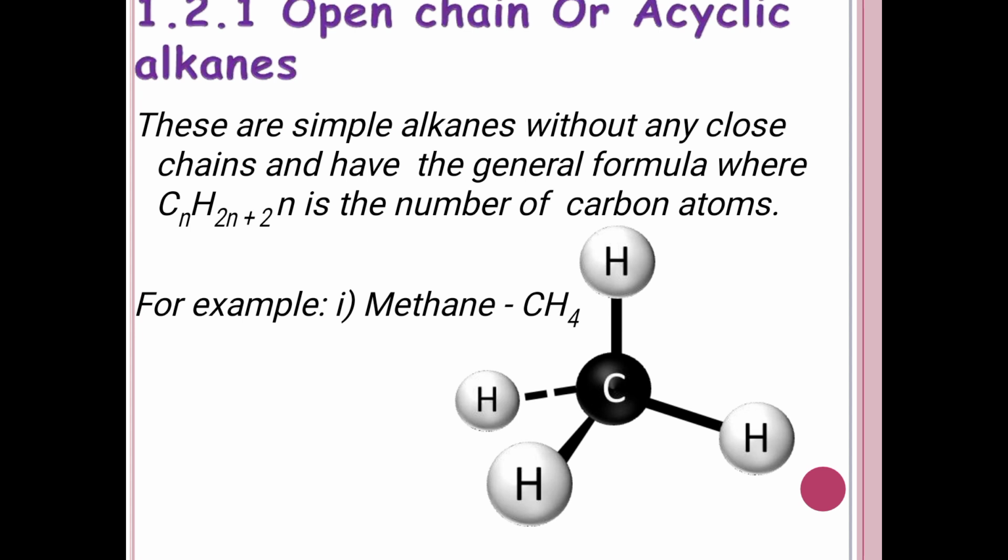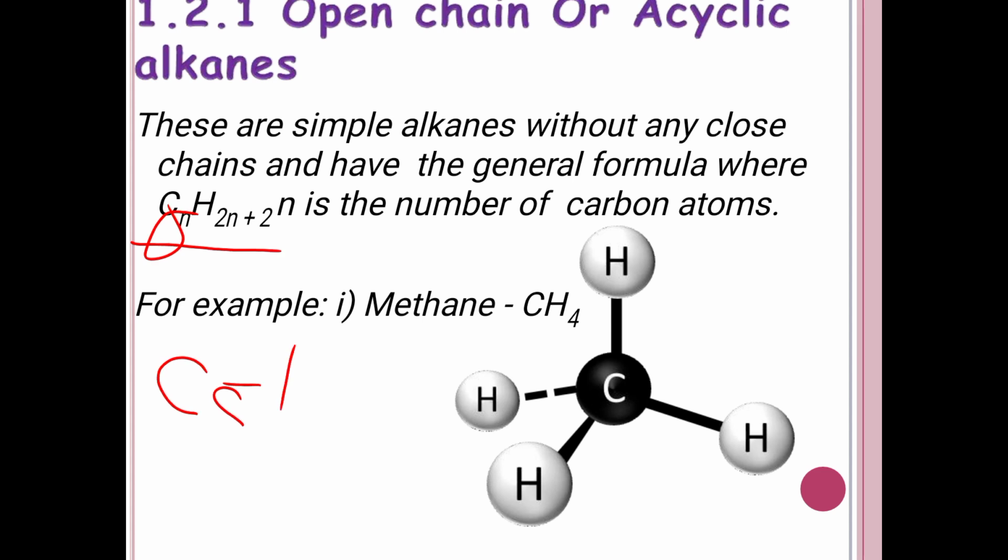We'll see open chain or acyclic alkanes. These are simple alkanes without any closed chains and have the general formula CnH2n plus 2. Here n is the number of carbons. For example, if you want to write the formula of an alkane having 5 carbons, how will we write it?